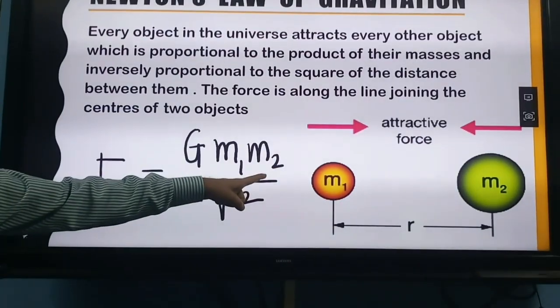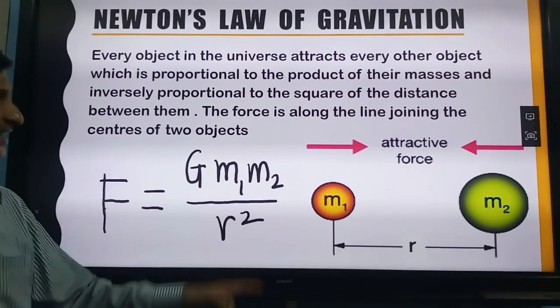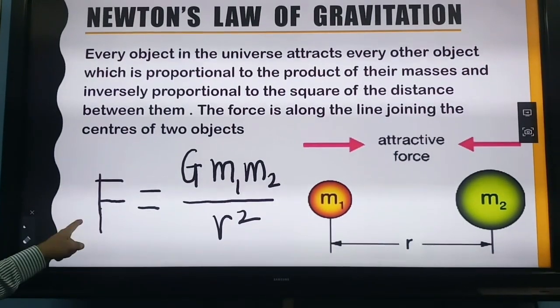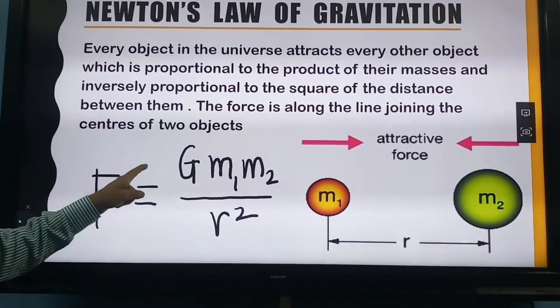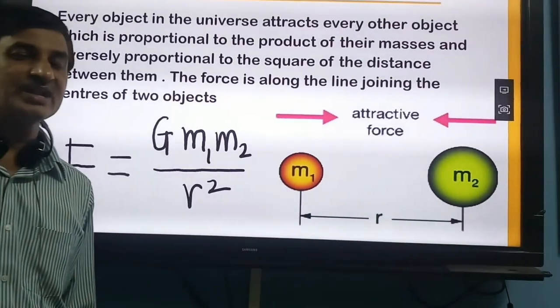According to this picture, M1 is the first body, M2 is the second body, and R is the distance between these two. Then mathematically we can write F is equal to G M1 M2 upon R square, where capital G is the gravitational constant.